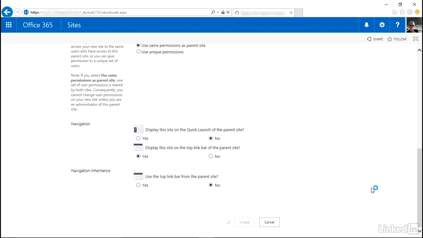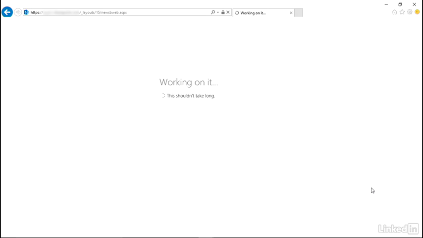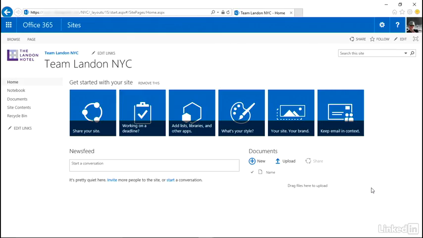Let's click Create, and we will have a new site momentarily. It's pretty amazing how quick this is. Just like that, Team Landon, New York City. Looks good, huh? The next tasks that we would have would be to further customize our site so that it was going to meet our needs, whether we're looking at Team Landon, New York City, or we're looking at the events team that is working in San Francisco. Applying a theme comes first, and I'll see you in the next movie.